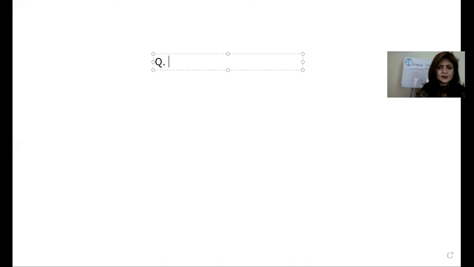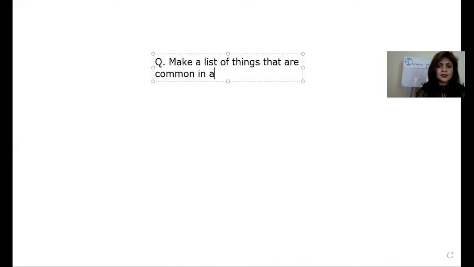Question is, make a list of things that are common in all the plants. Now this is the question that you are going to write in your notebook, and the answer is already given there on the board.